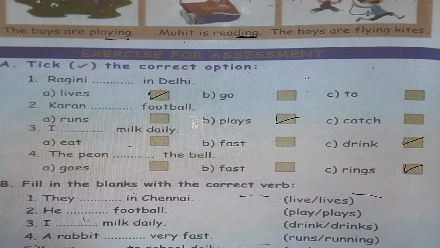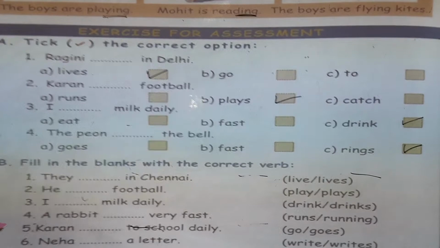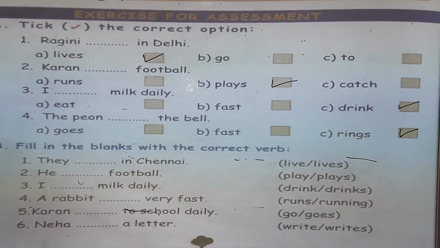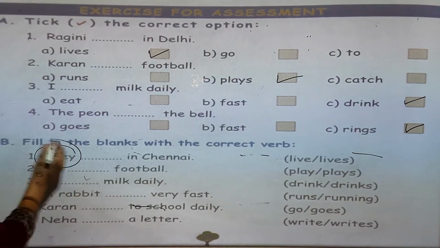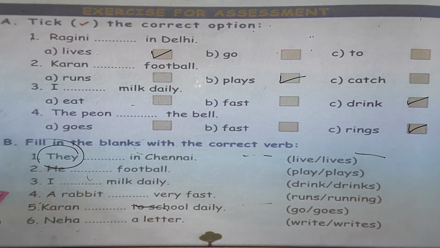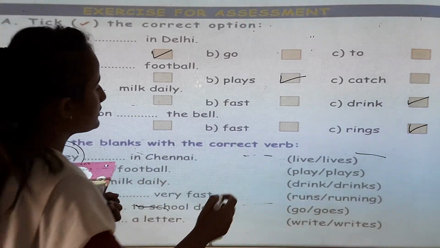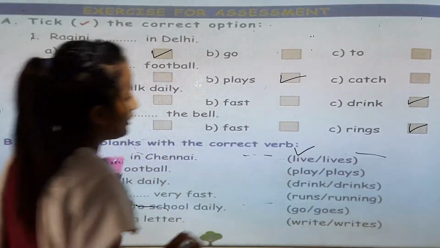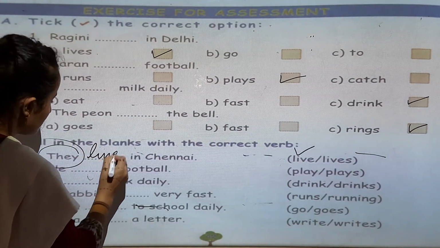Okay. Now fill in the blanks with the correct verb. They live in China. Live or lives? They is third person plural, so we use live. L-I-V-E, live.